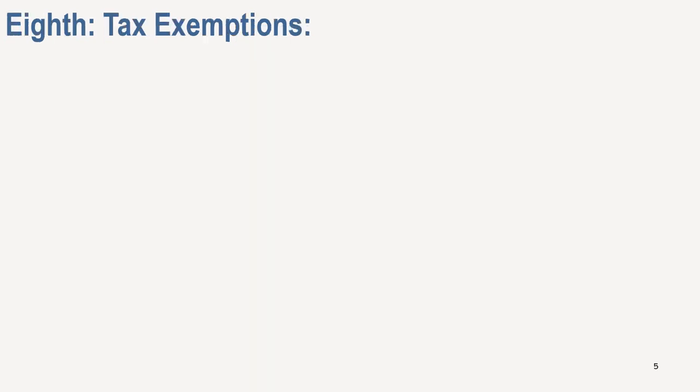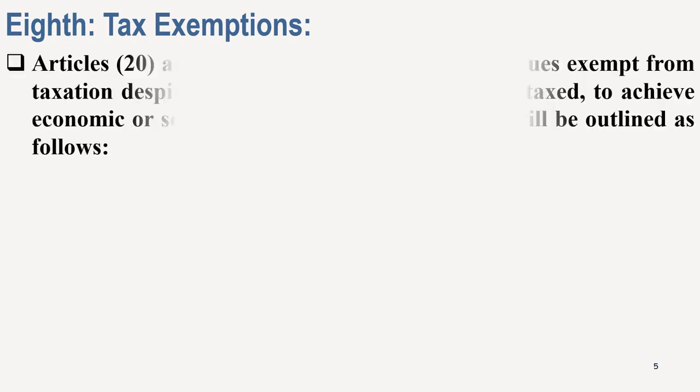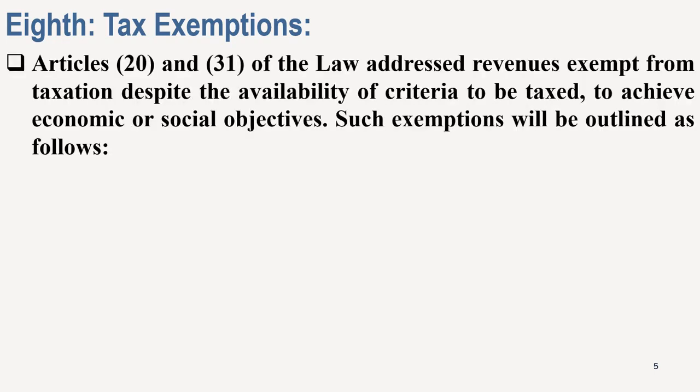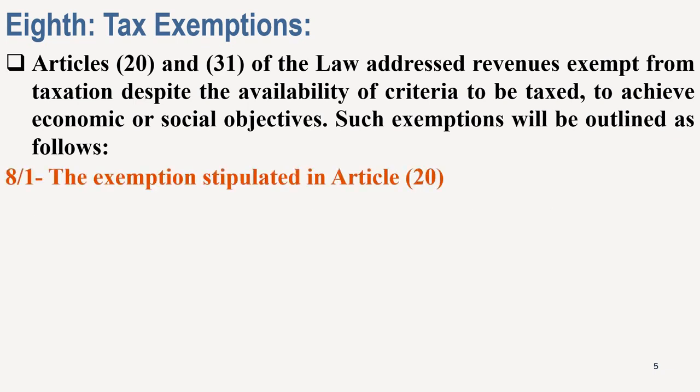The final topic is about tax exemptions. Articles 20 and 31 of the law address revenues exempt from taxation despite the availability of criteria to be taxed, to achieve economic or social objectives. Such exemptions will be outlined as follows.